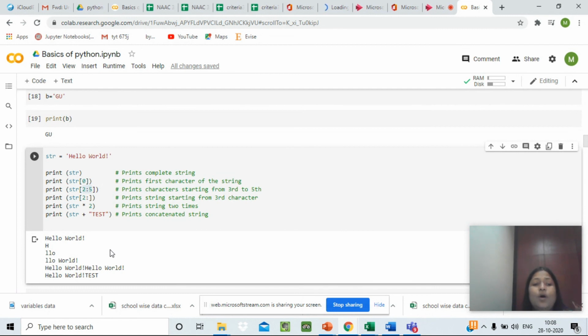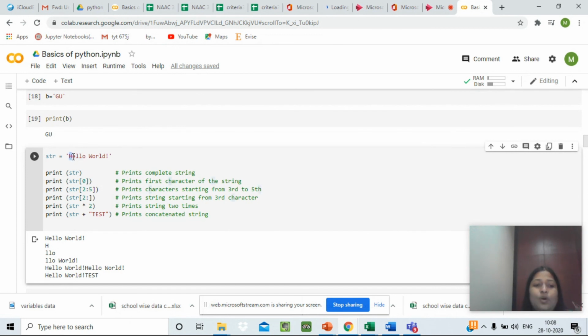Now let's see what we will get in 2:5. Let's count 0, 1 and 2. So it says it should be 2:5, and the last element will be last element minus 1. That means for 2:5 we have to take only 2, 3 and 4.